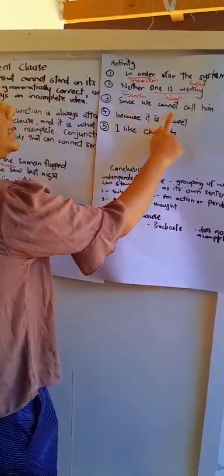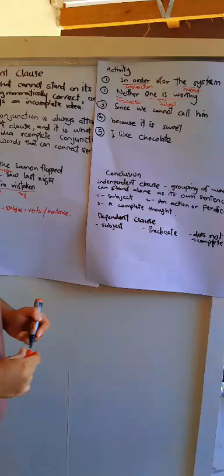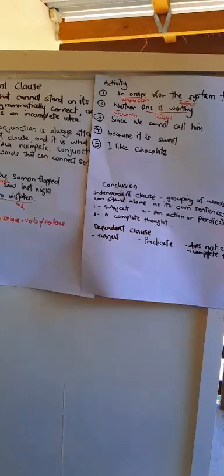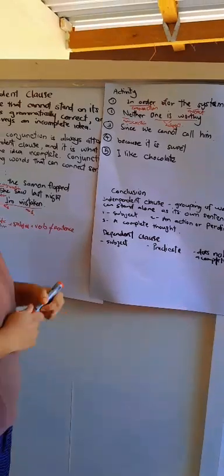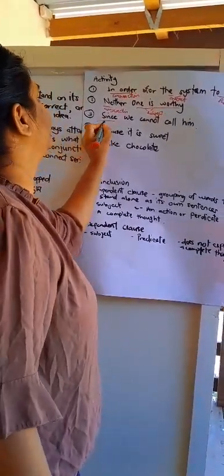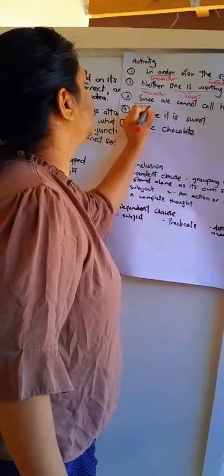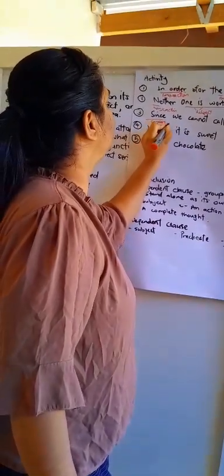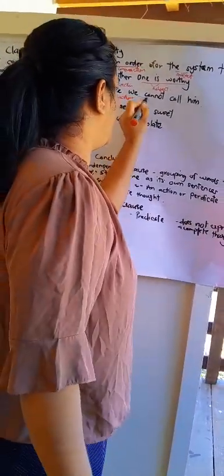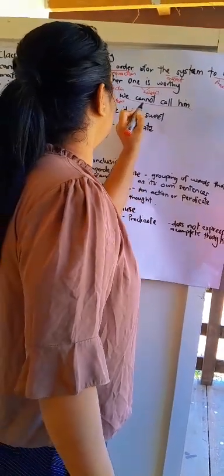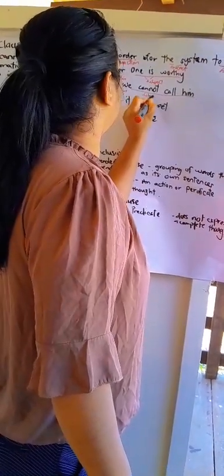"Since we cannot call him." What is the conjunction here? Very good. Since is the conjunction. Cannot call him is the subject.